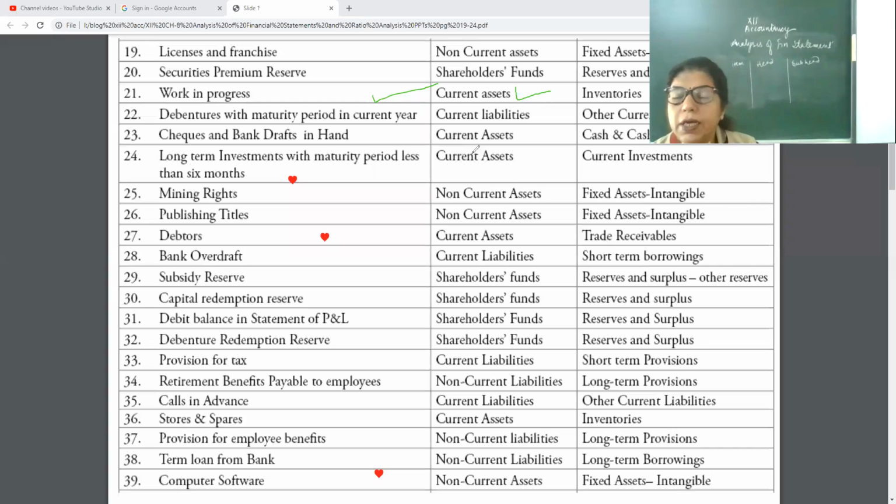Yesterday I told you, assets are also of two types: current asset and non-current asset. If you will get the payment within 12 months, and that is related with the operating cycle, these are current assets. And those assets which we realize or which we use for a long time period, that is non-current assets, okay? And these are of two types, tangible and intangible.